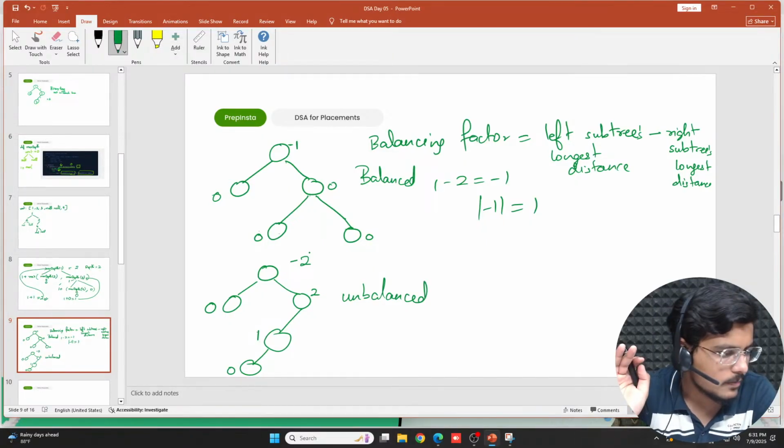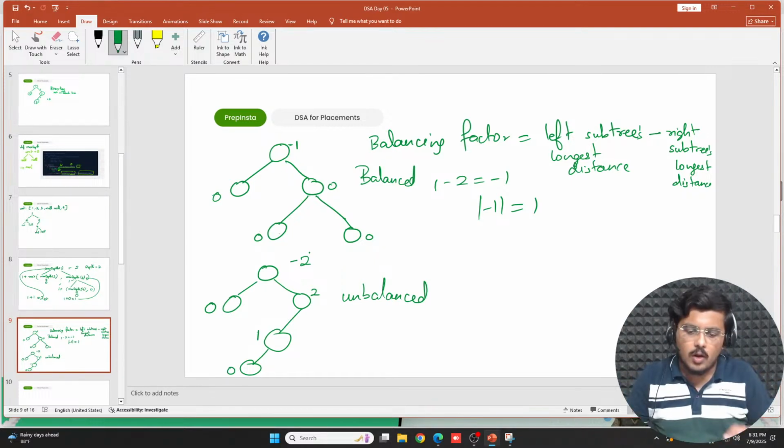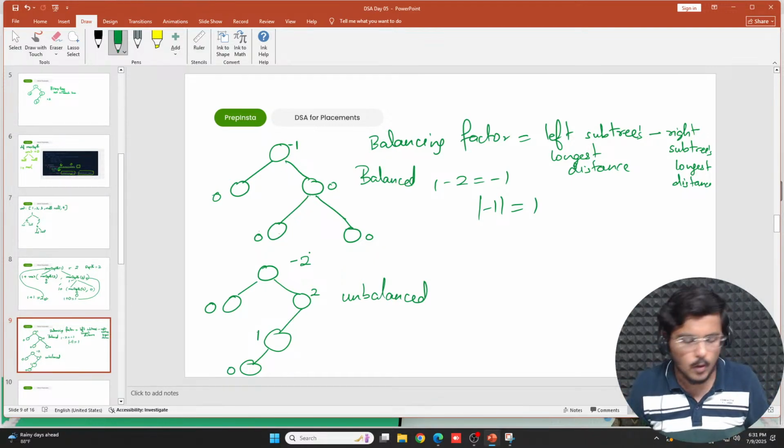Is it clear to everybody? Tell me, then I'll go to the question. All we need to do is check whether a tree is balanced or not. Is it clear to everybody so far?